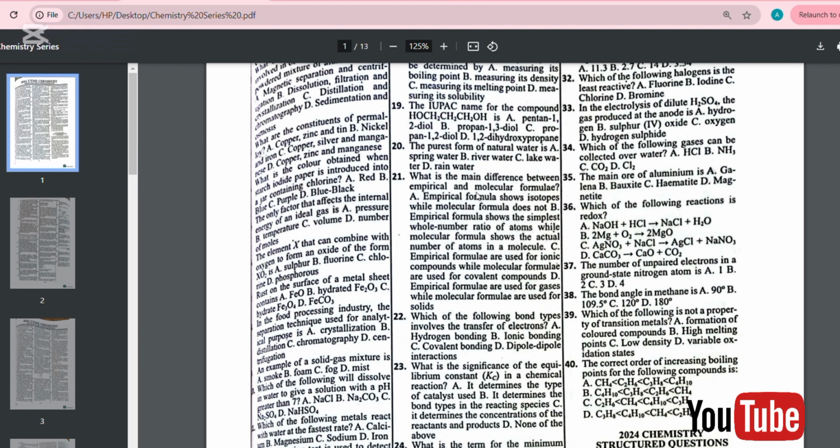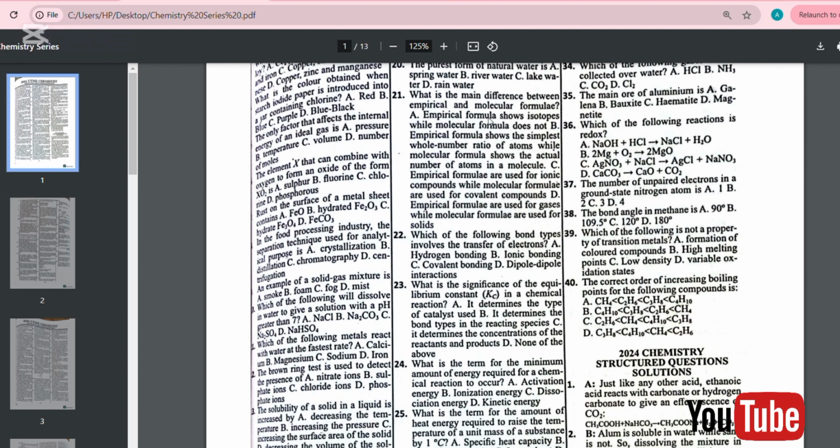Number 11. Which of the following metals reacts with water at the fastest rate? A, calcium, B, magnesium, C, sodium, D, iron. The answer is sodium. The reaction of sodium with water is really violent. It reacts with water in a highly exothermic reaction, releasing hydrogen gas and producing sodium hydroxide solution.